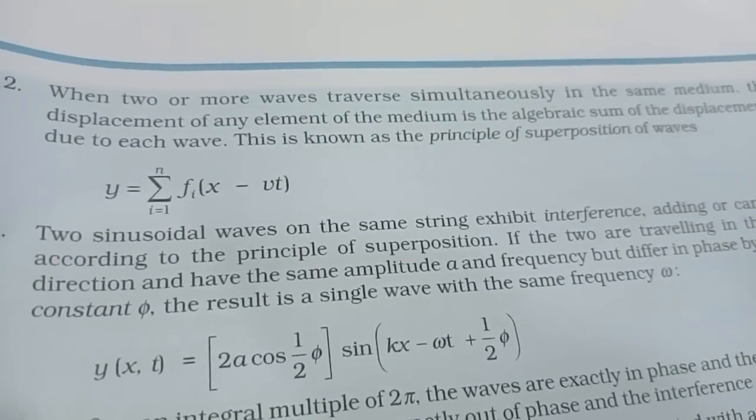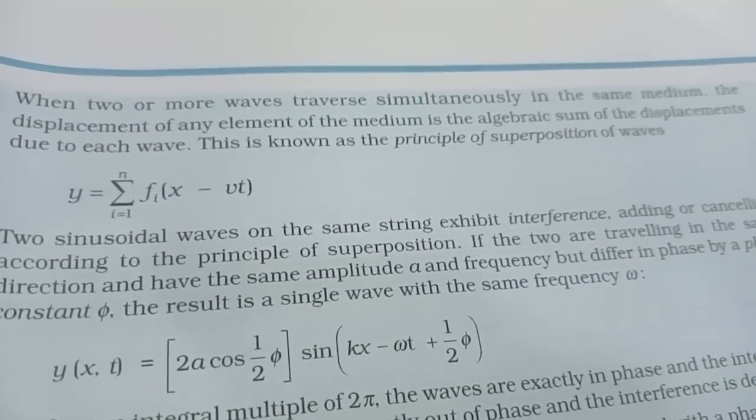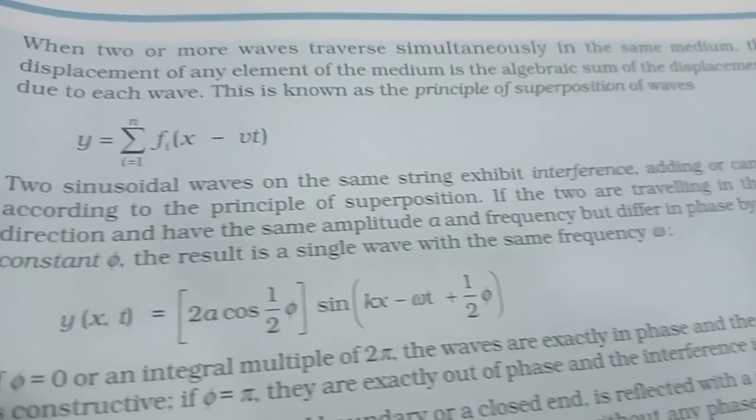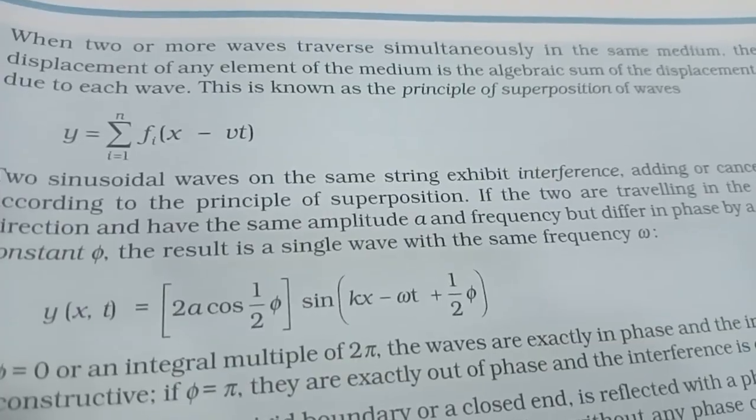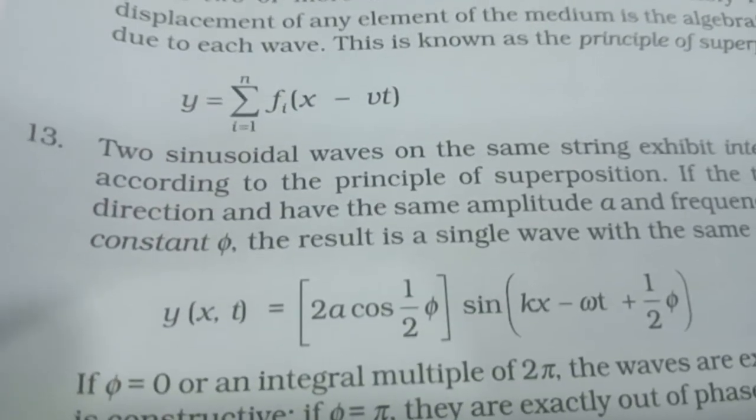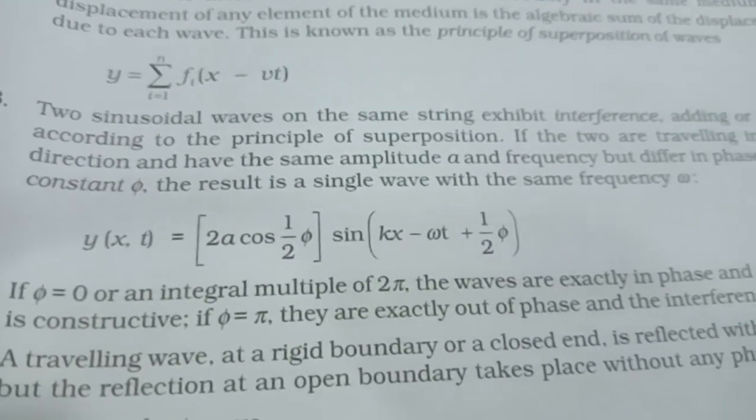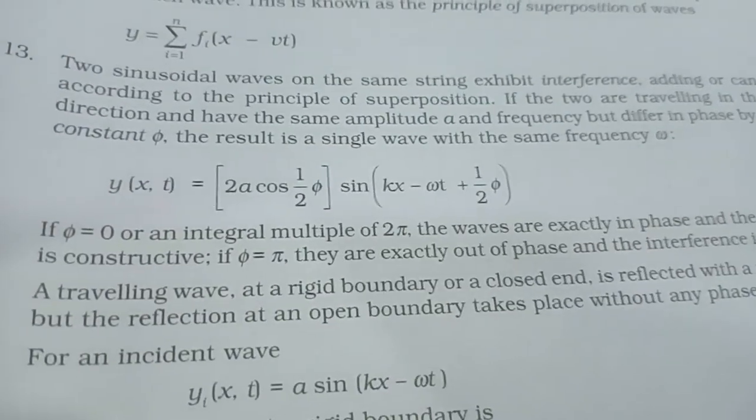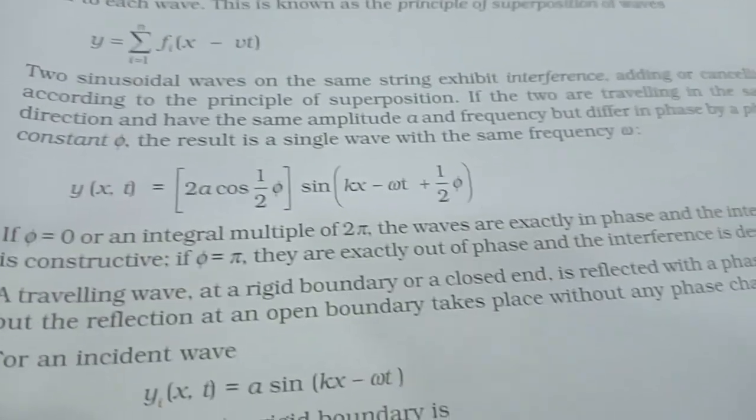When two or more waves traverse simultaneously in the same medium, the displacement of any element of the medium is the algebraic sum of the displacements due to each wave. This is known as the principle of superposition of waves. y = summation of f_i(x - vt). Two sinusoidal waves on the same string exhibit interference, adding or cancelling according to the principle of superposition.